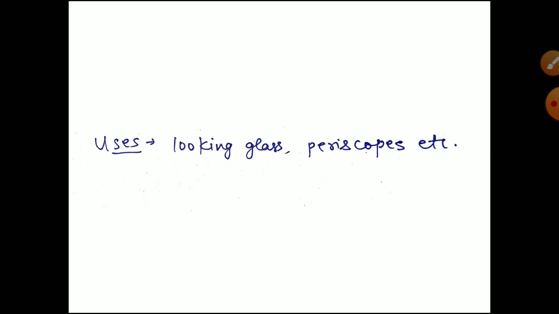So what are the uses of a plane mirror? Looking glass: in everyone's house a plane mirror is used as a looking glass. And we use plane mirrors for making periscopes. A lot of other examples are there, you can collect them and note them down. I have given you only two uses of plane mirror.